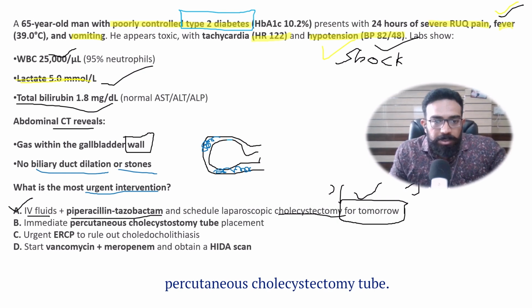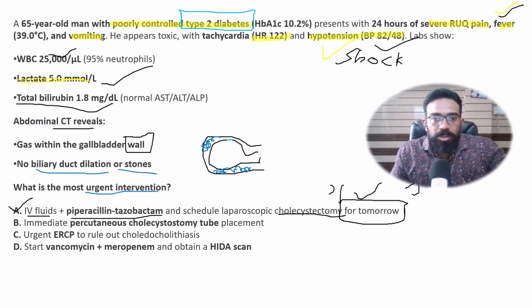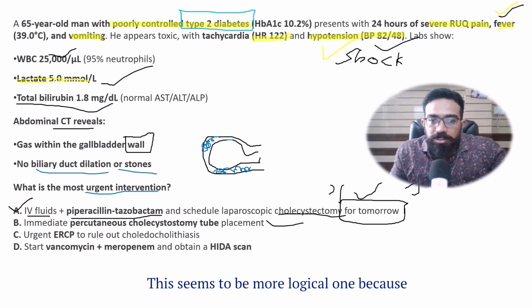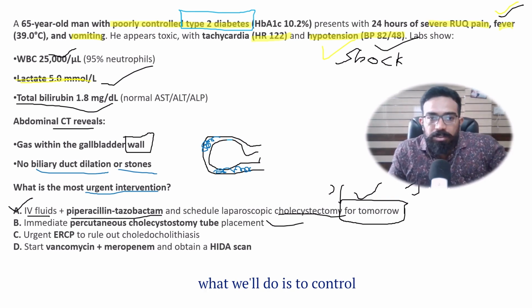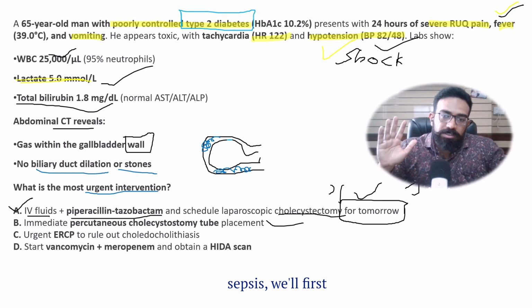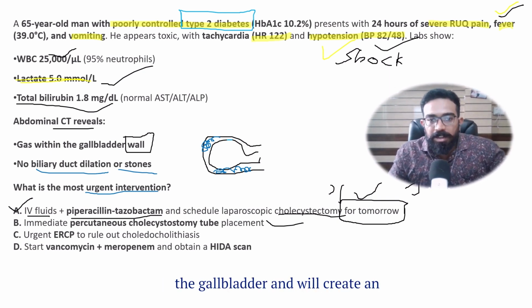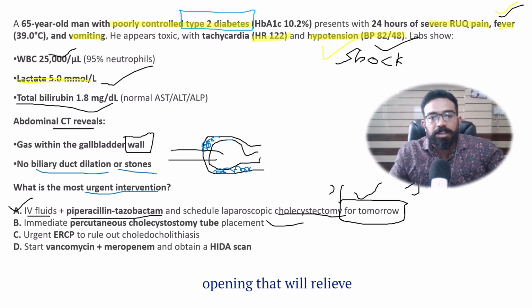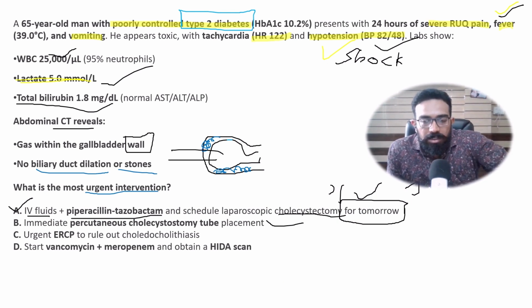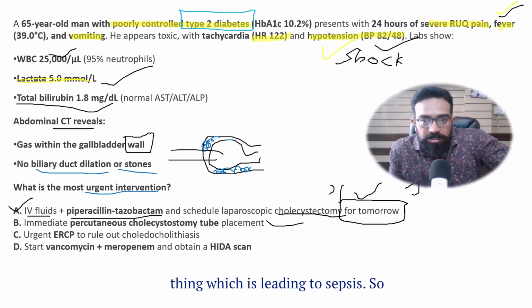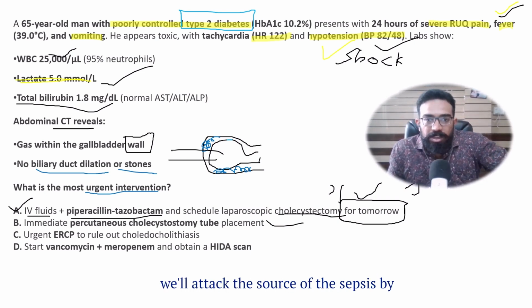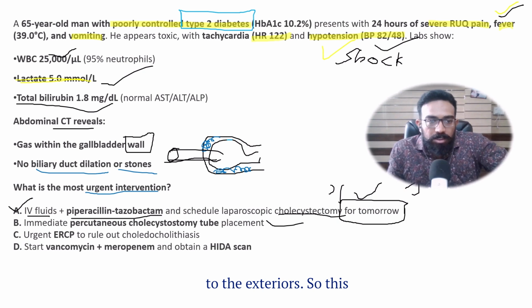See, immediate percutaneous cholecystostomy tube. This seems to be more logical, because to control sepsis, we will first attack the source of the sepsis, which is the gallbladder, and create an opening that will relieve the ongoing inflammation that is leading to sepsis. So we'll attack the source of the sepsis by creating a tube and connecting it to the exterior. So this seems to be much more logical.